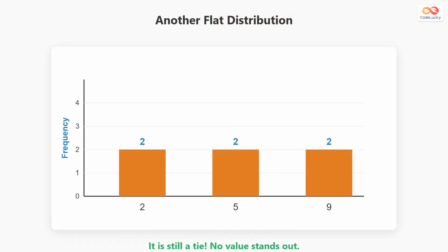Once again, let's look at the chart. Even though the bars are taller because everything appears twice, the tops of the bars are still perfectly level. It is still a tie. No value stands out as the most popular.